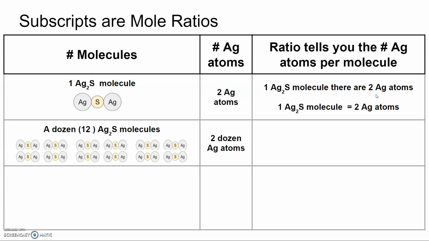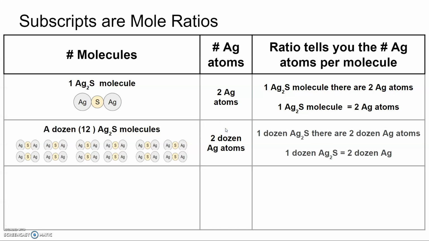Well, what if we were dealing with a dozen silver sulfide molecules? As you see here, I have a dozen of them. And you could, if you wanted to, count up all the silver atoms. If you did that, you would get 24, which corresponds to 2 dozen. And so that would make sense. If you have a dozen silver sulfide molecules, you should have 2 dozen silver atoms. Once again, our molar ratio expressed as an equation would be 1 dozen silver sulfide molecules is equivalent to 2 dozen silver atoms.